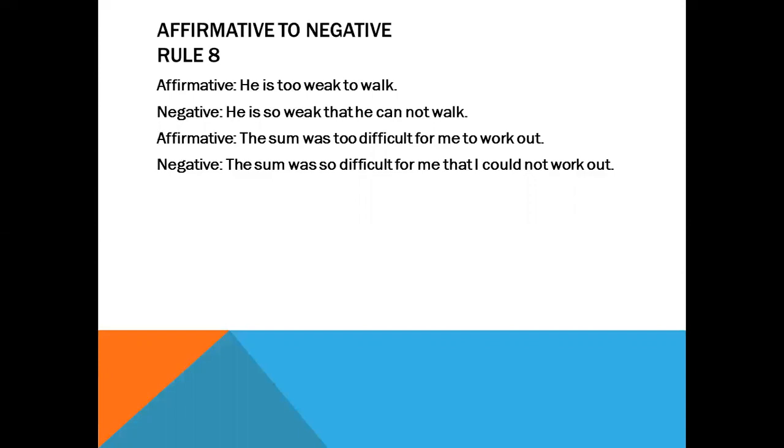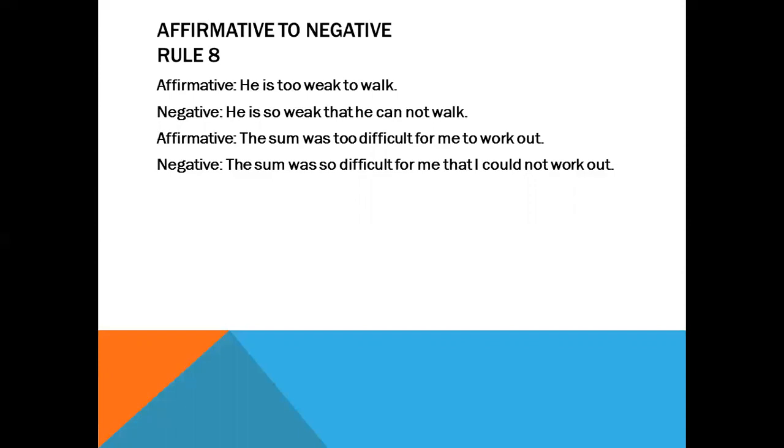As you already know the clauses and the rules of simple sentence and complex sentence, I hope you will be clear about it. See, if in the affirmative sentence you find the short rule that is too ... to, then in the negative sentence you have to turn it into the rule that is so ... that. Here how can you understand that the affirmative sentence is a simple one?